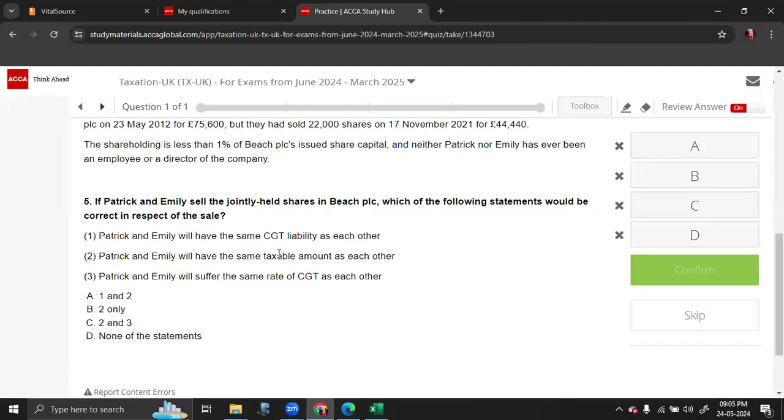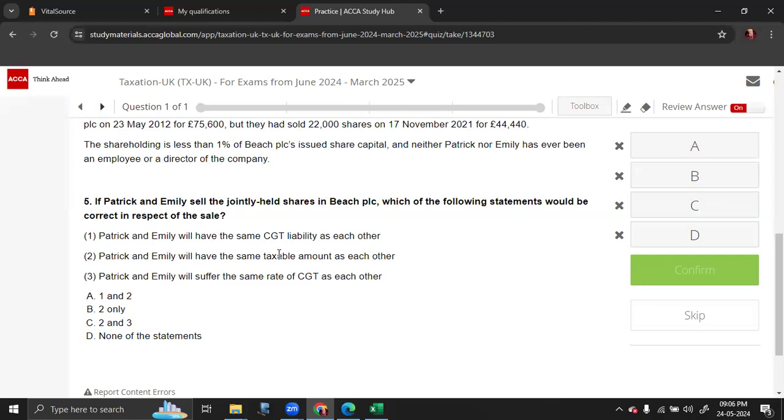If Patrick and Emily sell the jointly held shares in Beach PLC, which of the following statements would be correct in respect of the sale? Patrick and Emily will have the same CGT liability as each other? No, because one person has AEA, the other person does not have AEA, and one person is a basic rate taxpayer, the other person is a high rate taxpayer.